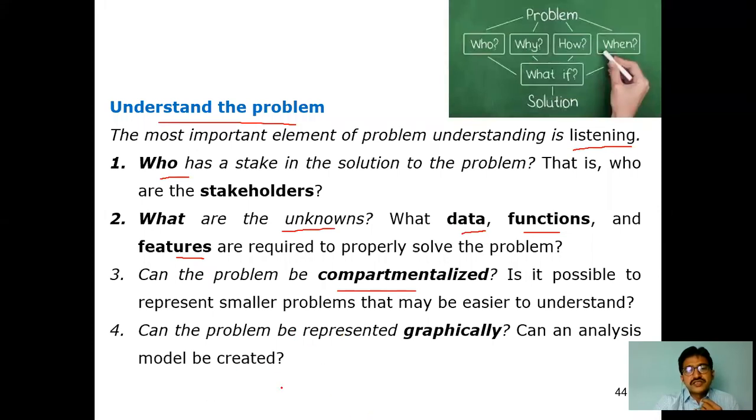The fourth question you need to answer is whether the problem can be represented graphically. Graphics are easily understood. If I give you a figure instead of the four points as questions, you can simply draw that figure in the examination very comfortably rather than writing the questions one by one. Agree? In the same fashion, represent your problem graphically: what input I need to give, what process goes on inside, and what output I expect. If you identify the input, process and output, you can easily take the problem further to process it.